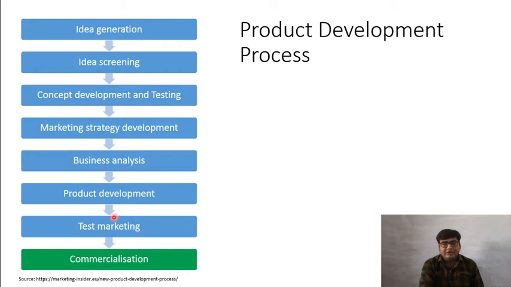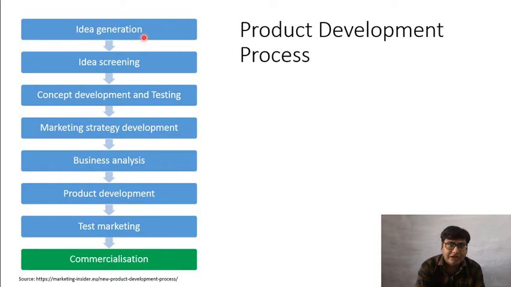And if test marketing is successful during our initial run, if people are buying our product and they are liking it and giving good feedback, then we commercialize the product. And this is the entire product development process. Now, as we have discussed, product development and product design are not the same. This is the product development process.